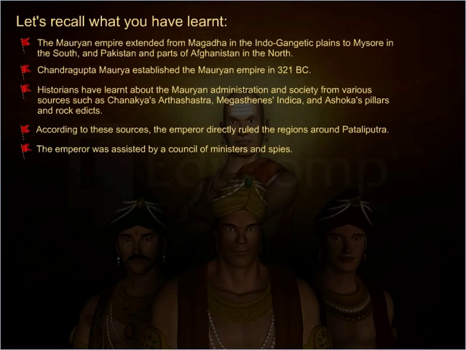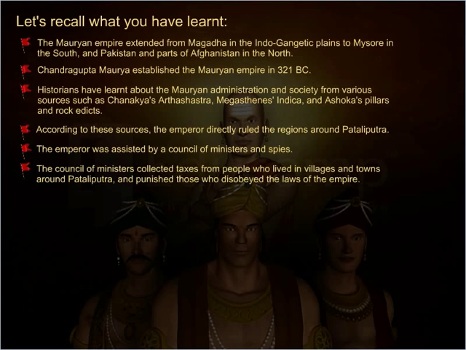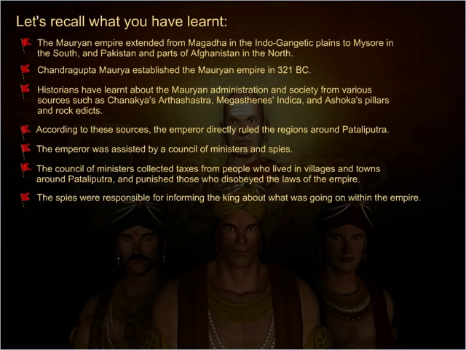The emperor was assisted by a council of ministers and spies. The council of ministers collected taxes from people who lived in villages and towns around Pataliputra and punished those who disobeyed the laws of the empire. The spies were responsible for informing the king about what was going on within the empire.